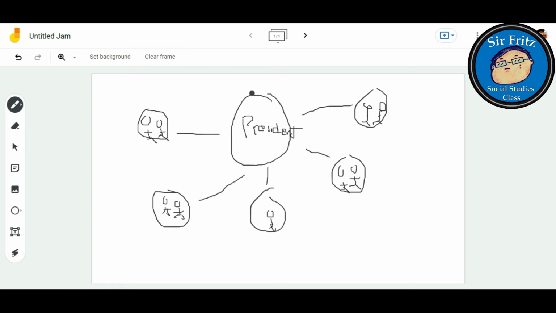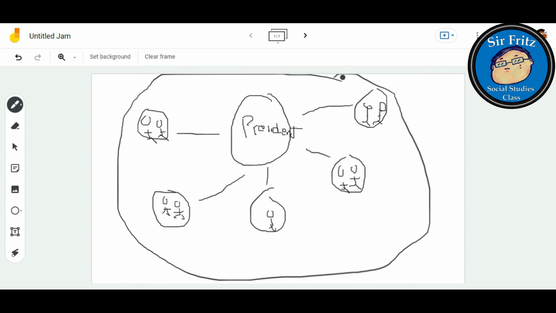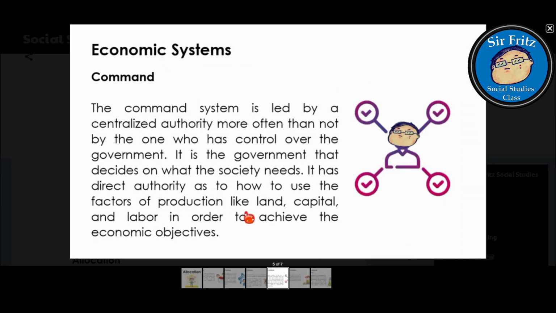So therefore, the president or the leader of that country will decide what products to be produced, and how they will be distributed and how they will be consumed.